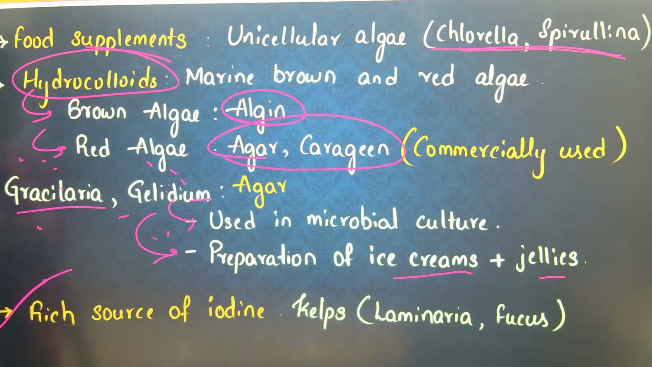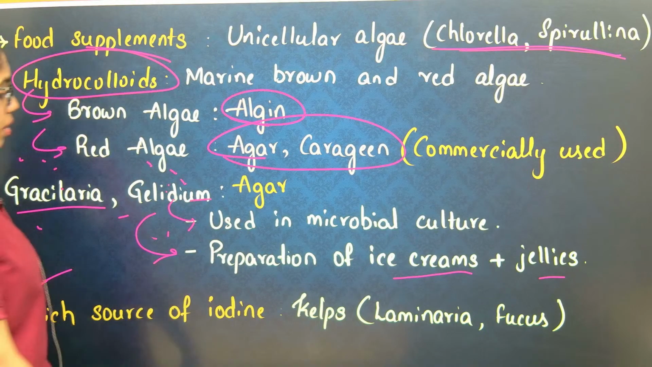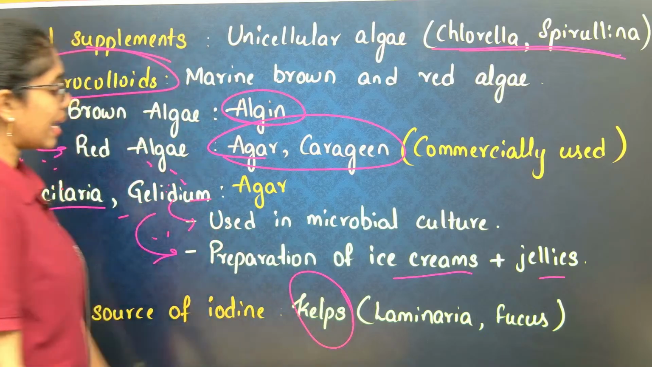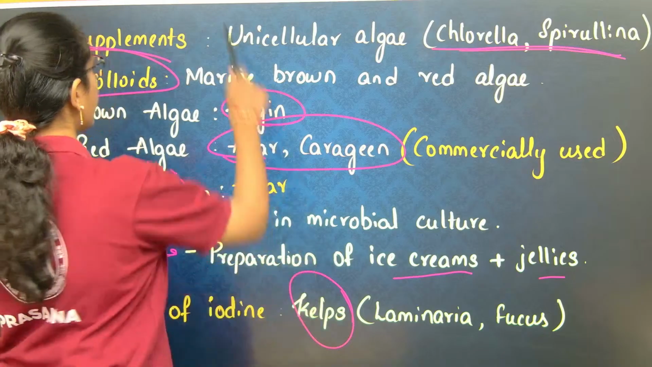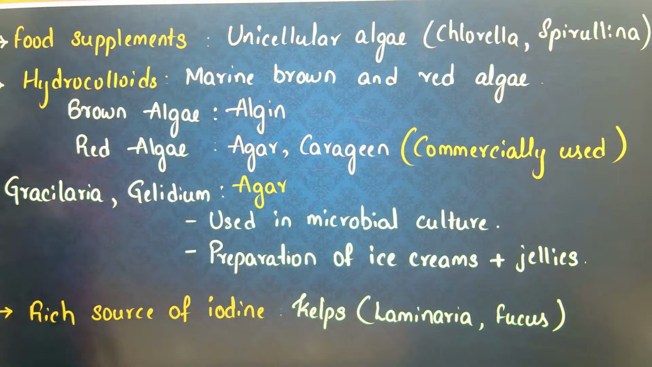Algae are also a rich source of iodine. Kelps have a rich source of iodine, for example Laminaria and Fucus.